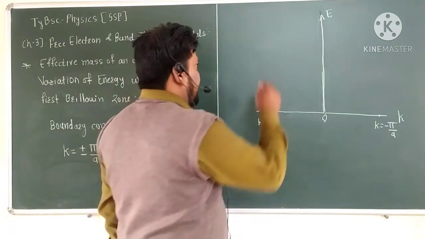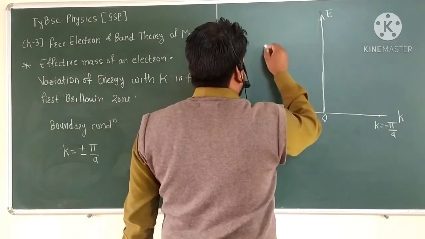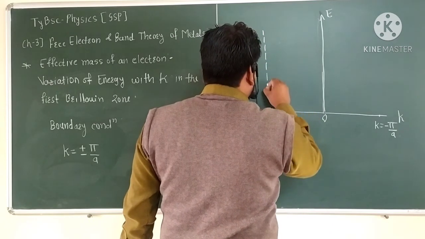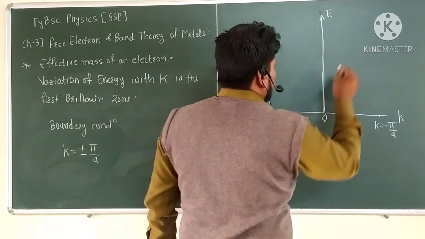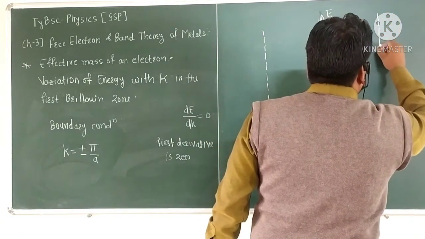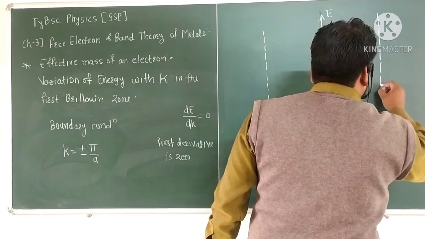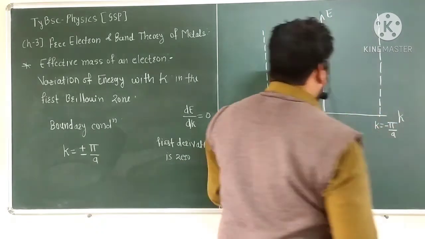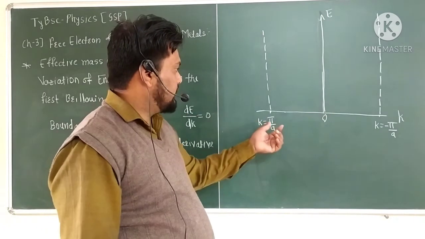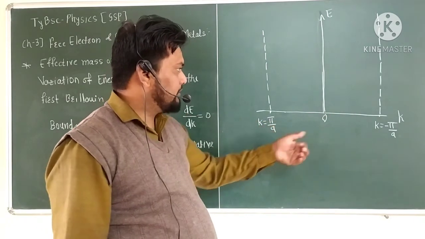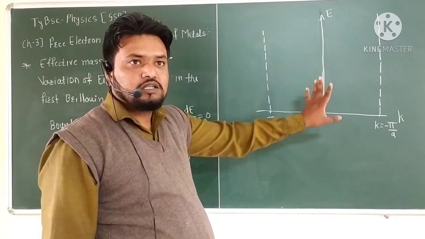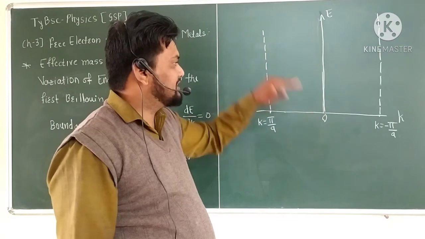According to the mathematical expression given here, the first derivative of this equation is equal to 0. At the origin position the energy value is 0, and at K equal to pi by a and K equal to minus pi by a, for these two conditions the value is maximum.